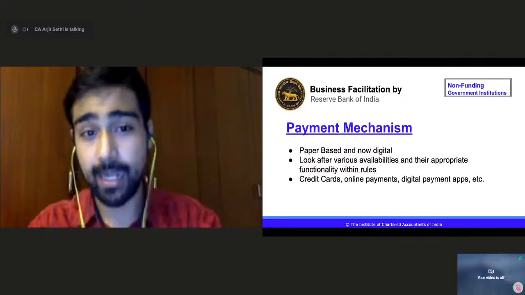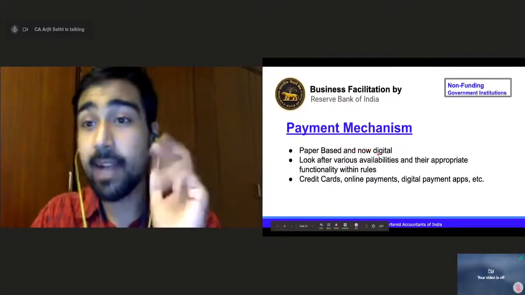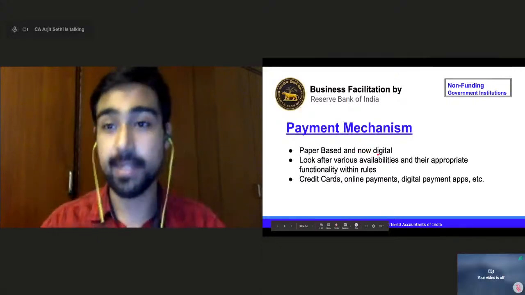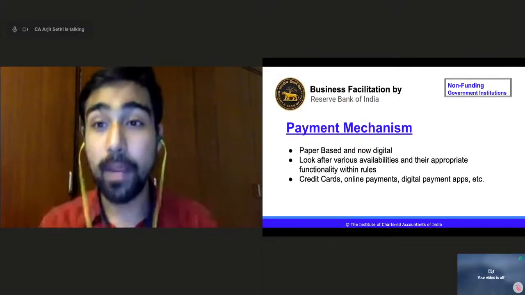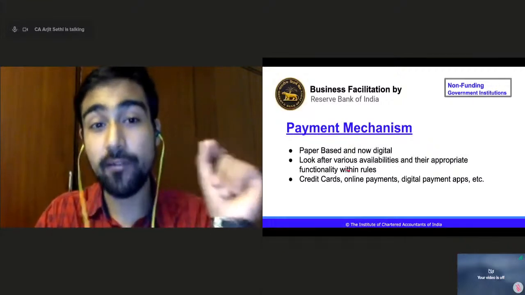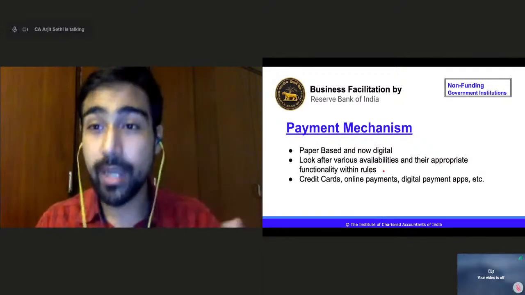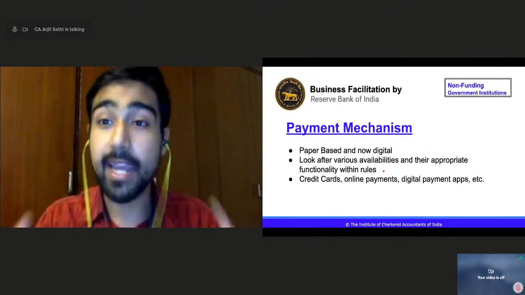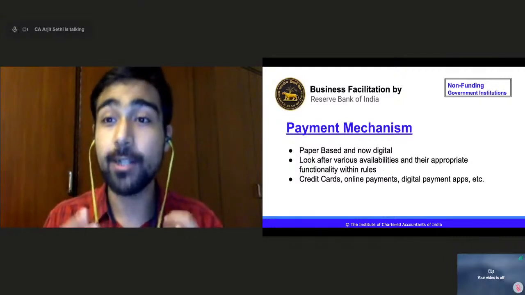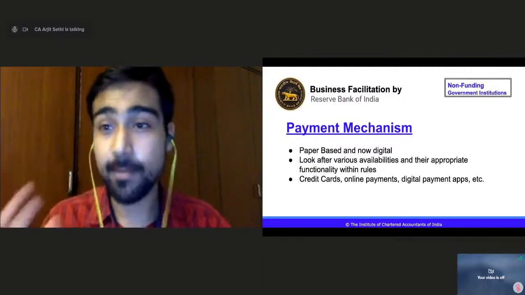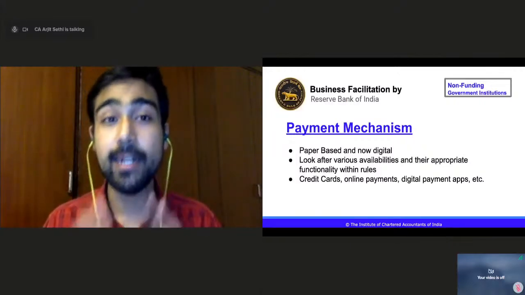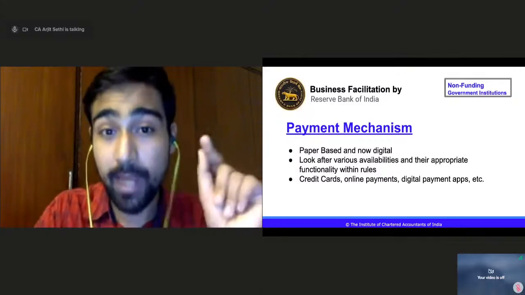Second is payment mechanism, right? Paper-based, and now we have the digital payment mechanism. So RBI is actually promoting this, the promotional function. Through payment mechanism, it looks after various availabilities and the appropriate functionality within rules, right? UPI, digital wallets, the KYC, even in Paytm, even on Amazon Pay, you have to go and do a KYC. Know your customer, know your client, right? KYC. That is what is mandated, regulated by Reserve Bank of India, the payment mechanism.